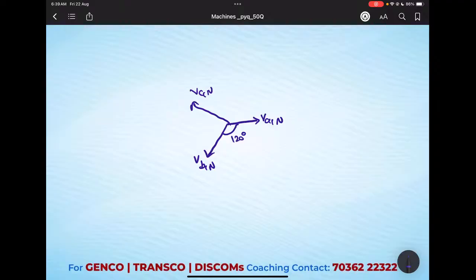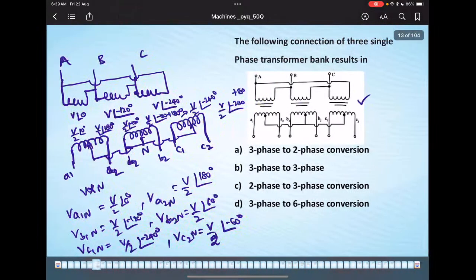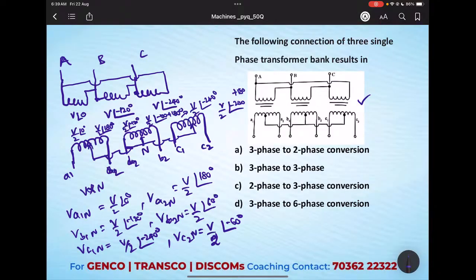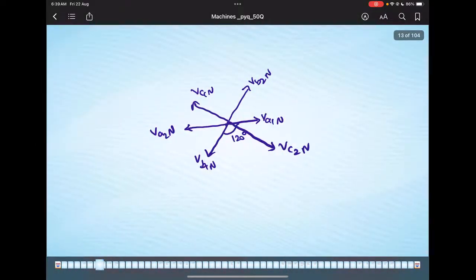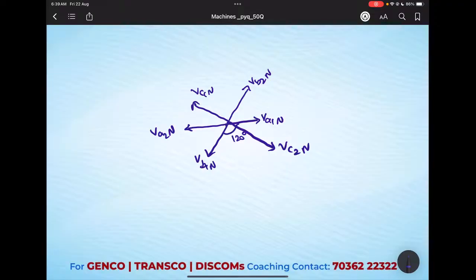Now we can see from the representation that VA1 and VA2 are 180 degrees apart. Okay, similarly VB1 and VB2 are 180 degrees apart. Similarly VC1 and VC2 are 180 degrees apart. I get this from this only. Okay, you might have seen the values here. These two are 180 degrees apart. From there I calculated. Okay, so after seeing the secondary phasor diagram, how many phases are we getting?